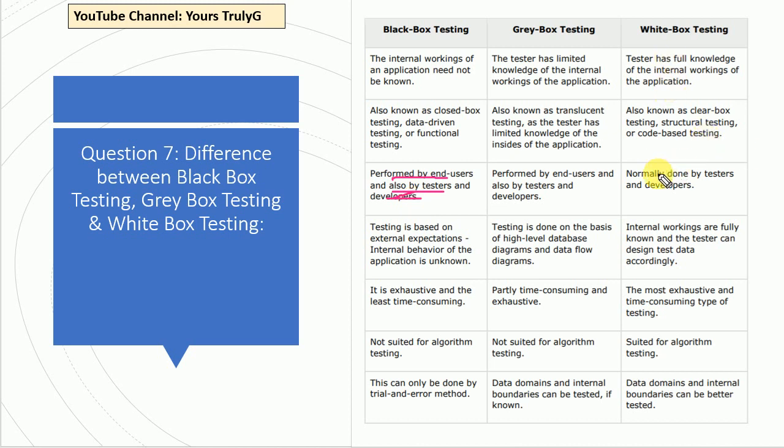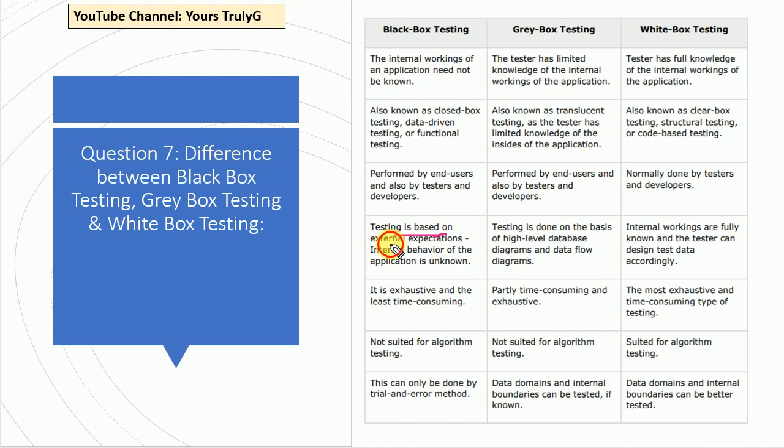But if you are looking into white box testing, it is normally done by testers and developers. The professionals who are involved in creating those applications can do the white box testing, because it requires in-depth knowledge of the internal structure. Coming to gray box testing, it is performed by end users, testers, and developers. Since it's basically a combination, you can easily understand why this is done by end users as well.